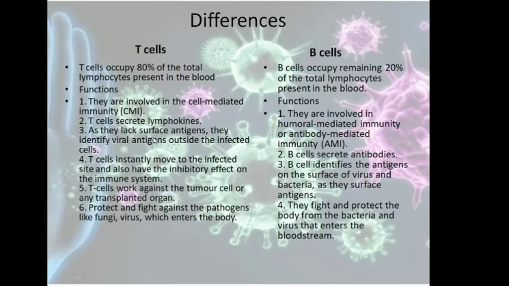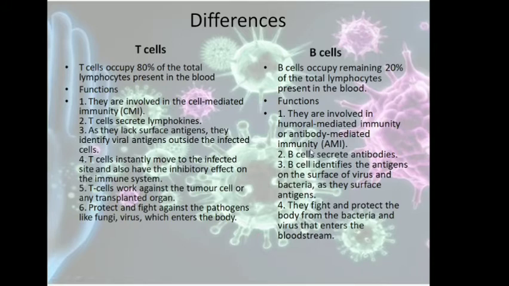T cells lack surface antigens. They identify viral antigens outside the infected cells. So T cells cannot directly identify viral antigens. What happens is that when the virus infects our cells, the body cells will display the viral antigen, and then the T cells will identify it and kill the infected cell.